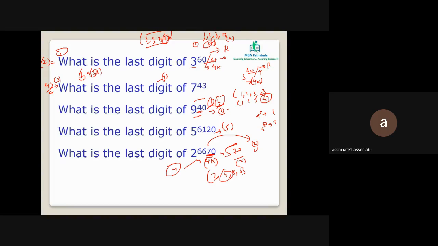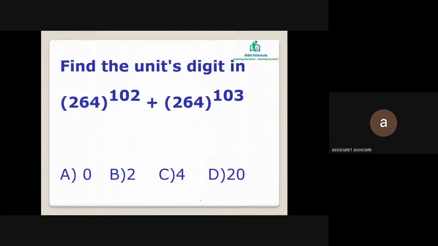All right, let's go ahead and solve the other questions. Please solve this question, the one which you can see on the screen.